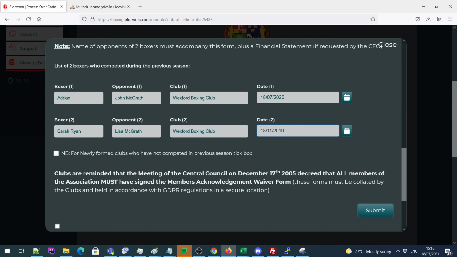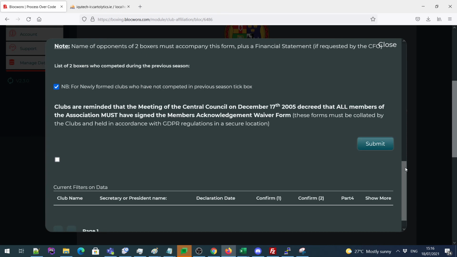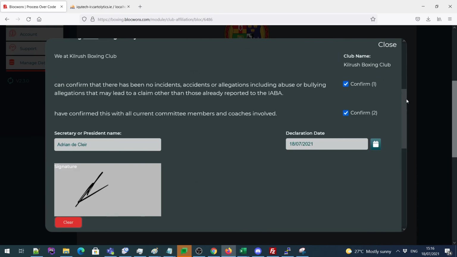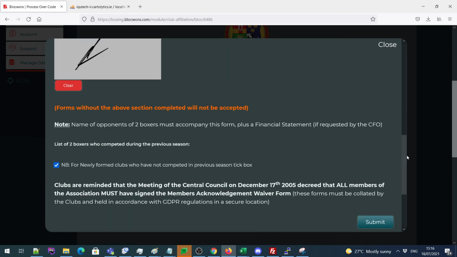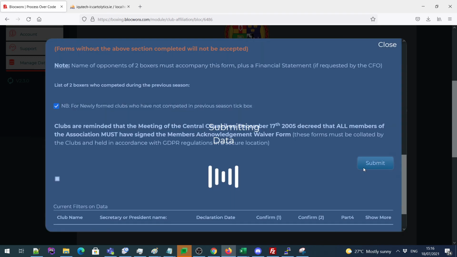Then there's a tick box to indicate if you're a newly formed club. So please tick this if you're newly formed. Once you're satisfied, review your application and click submit.